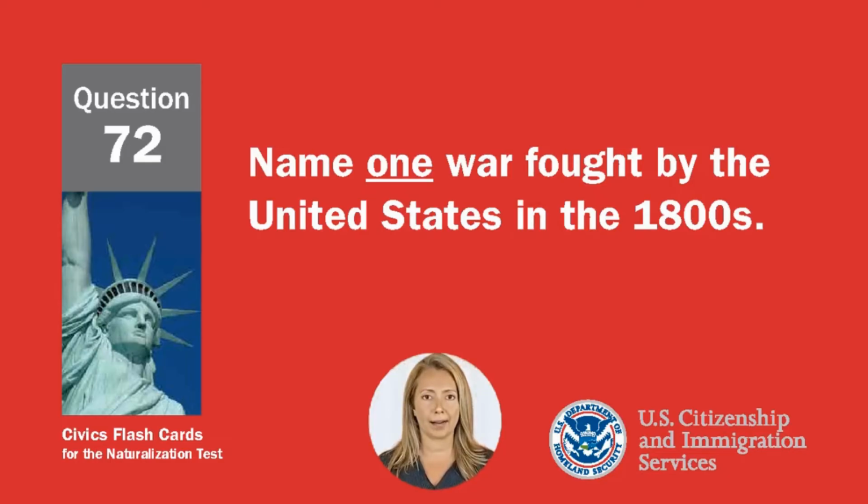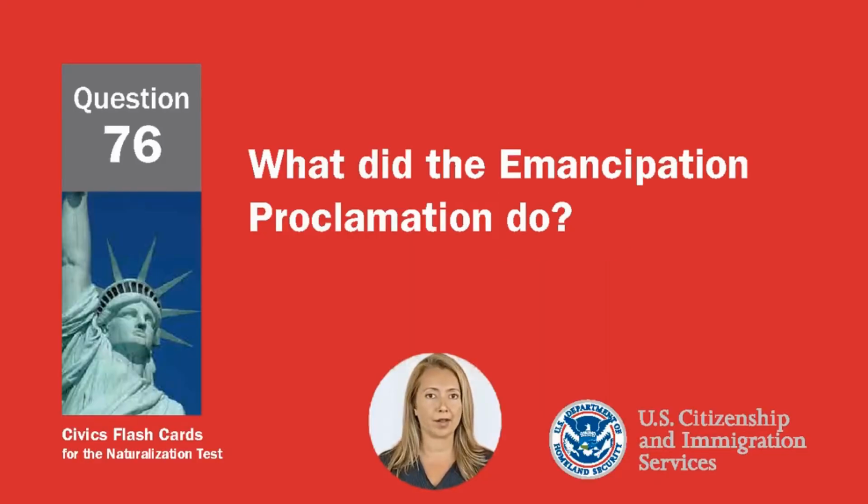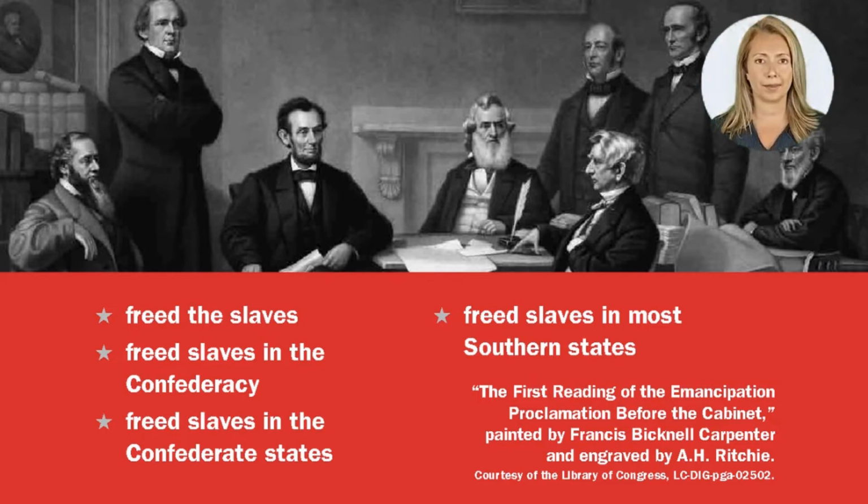Name one war fought by the United States in the 1800s. War of 1812. Mexican-American War. Civil War. Spanish-American War. What did the Emancipation Proclamation do? Freed the slaves. Freed slaves in the Confederacy. Freed slaves in the Confederate States. Freed slaves in most southern states.